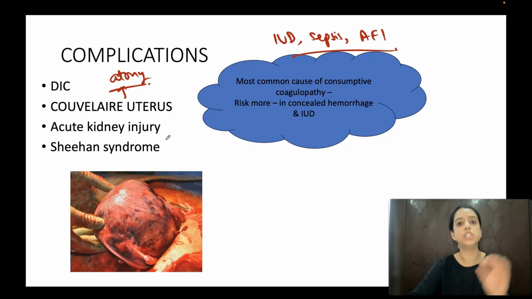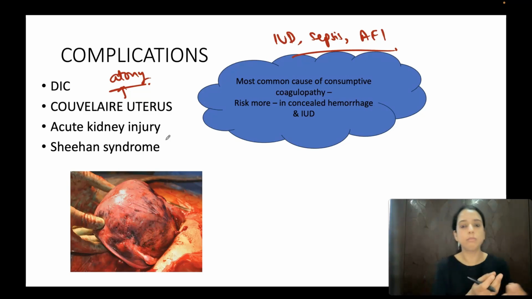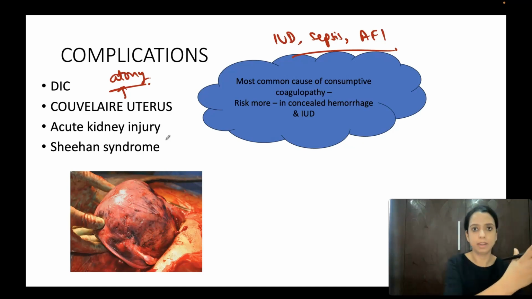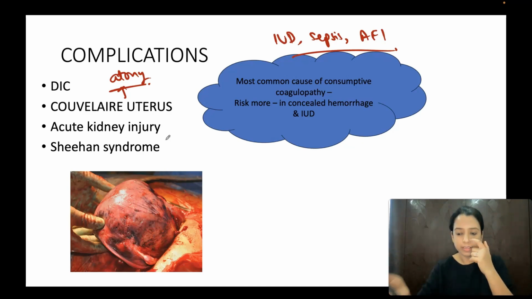Acute kidney injury and Sheehan syndrome. These are the complications that tend to happen in abruption. Why in abruption? Why not placenta previa? In placenta previa all the bleeding is visible. There is no thromboplastin generation that can go into maternal blood. It is all coming out. So there is no DIC. And when you can see bleeding, you can manage it then and there. So there is no further complication. But in abruption, you misjudge the amount of bleeding. Okay?